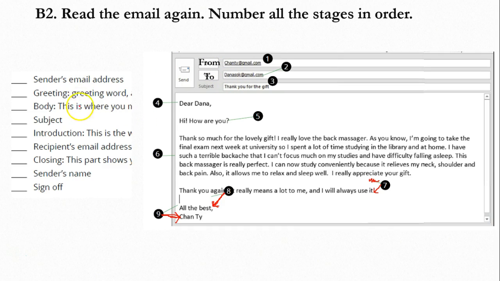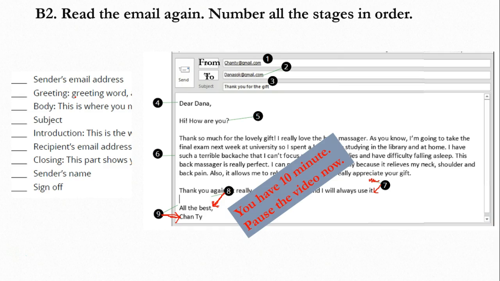Subject, we write number 2 next to the subject. Yes, and you have 10 minutes to do this exercise, so you can pause the video now and do it.